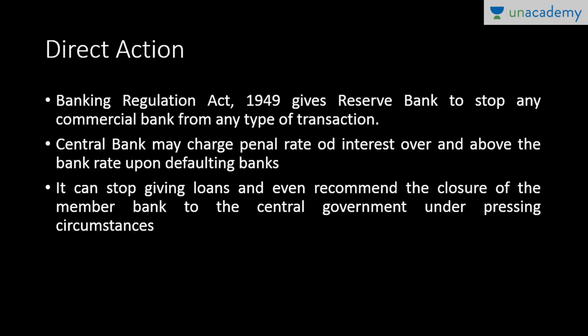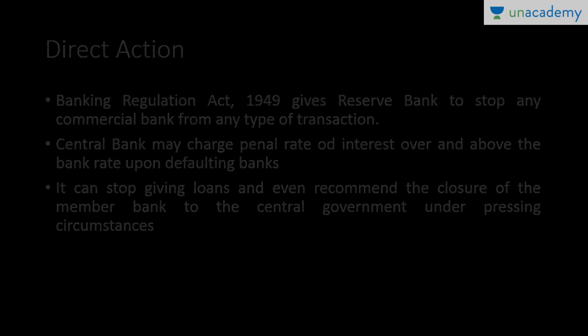If any defaulter bank commits again and again the same actions which RBI prohibits, RBI also recommends the closure of that particular bank to the central government. So this is direct action, where RBI is directly interfering with the working of the commercial bank.